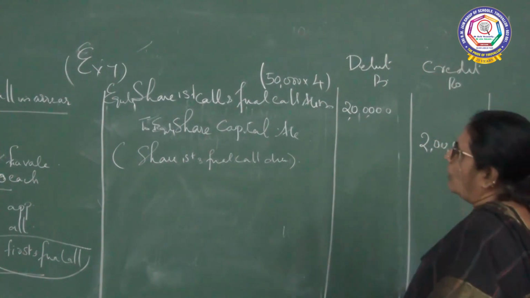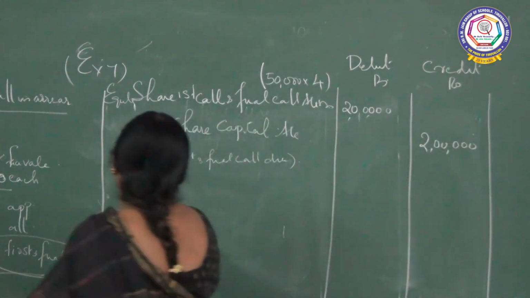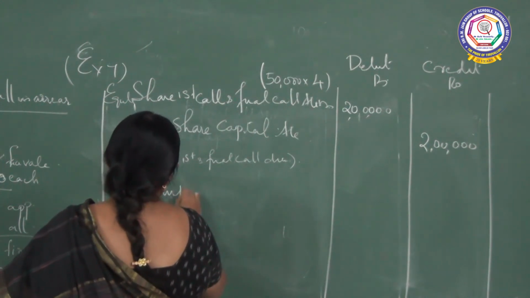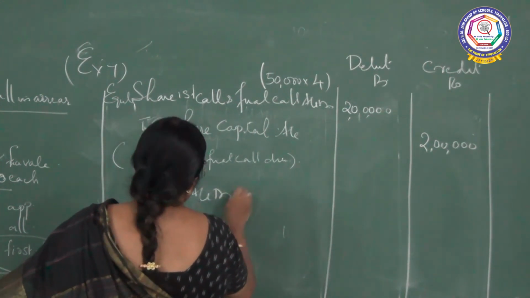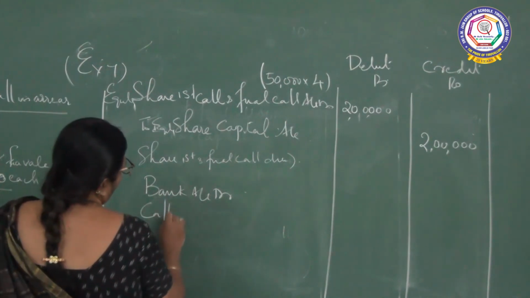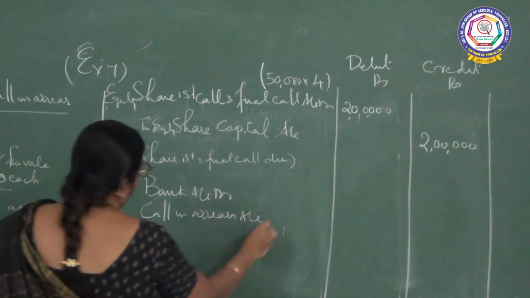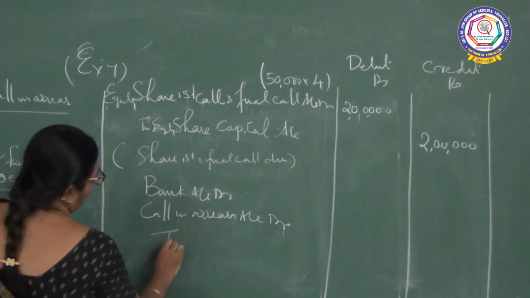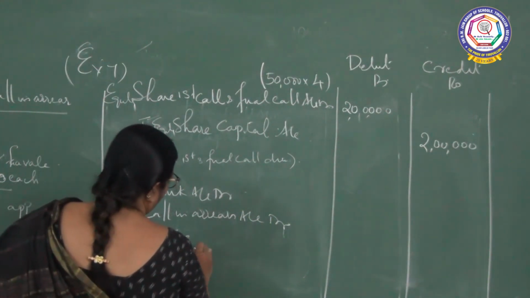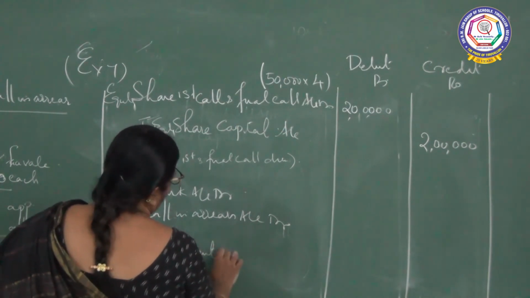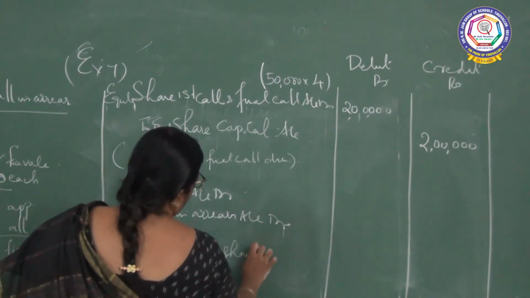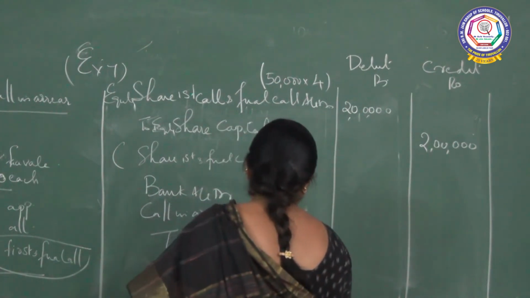Now, how much is going into the bank? Bank account debit, call in arrear account debit, to equity shares first and final call.